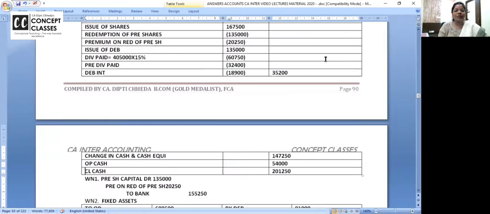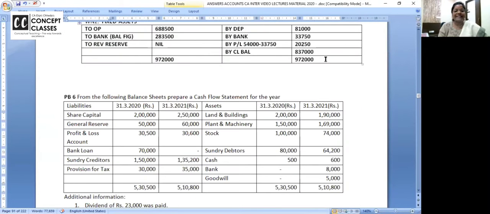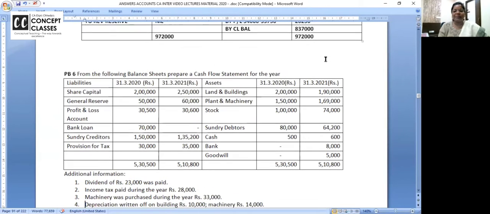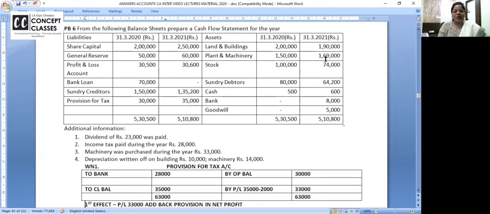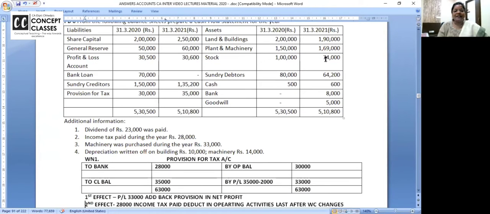So I felt where some of the students are stuck up, and that may be the doubt for all of you. So again we are starting with problem number 6, which I gave as homework day before yesterday. Look at the screen, read the problem with me if you haven't read it, but assuming that every student is doing the problem in the notebook. That is very important.